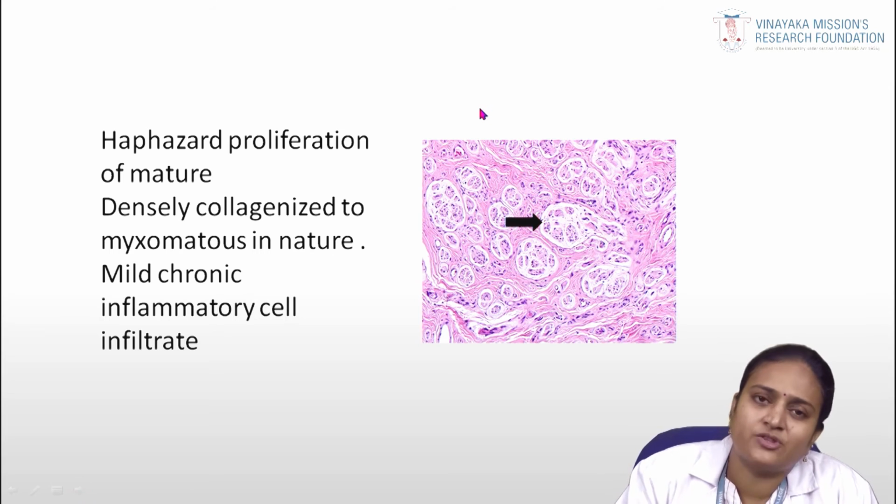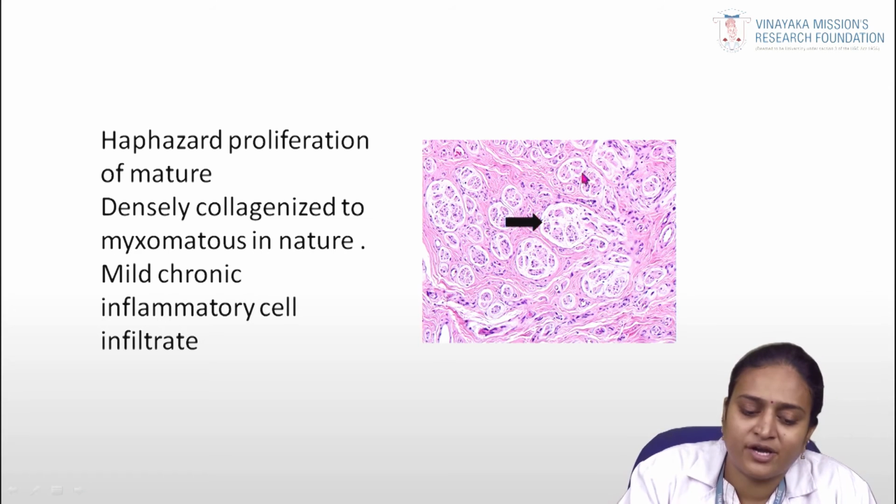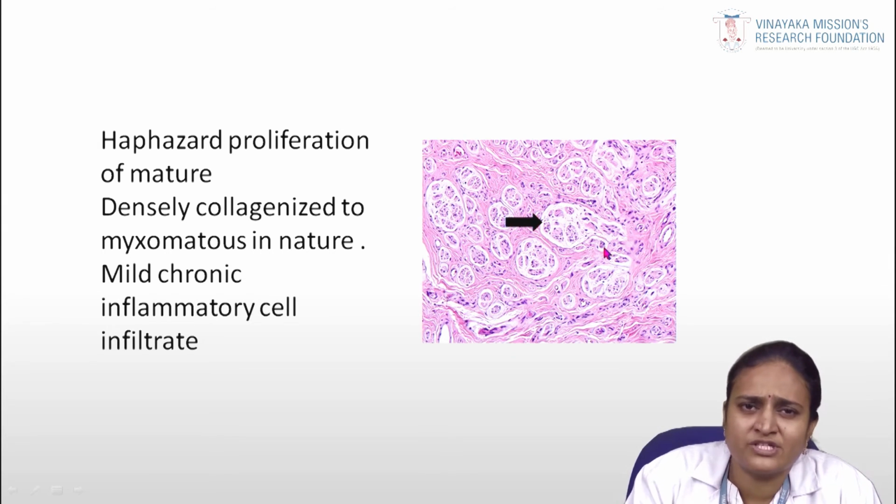In histopathology, you can appreciate proliferation of mature nerve cells in a densely collagenous, myxomatous background. Here you can see groups of nerve cells. You can see multiple nerve proliferations here and there, and along with the proliferation, a mild chronic inflammatory cell infiltrate.